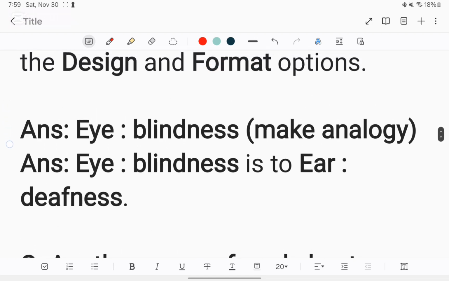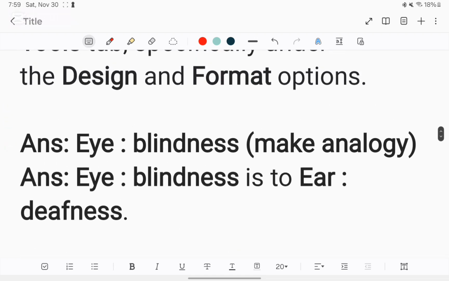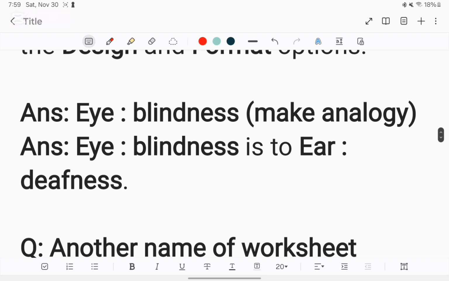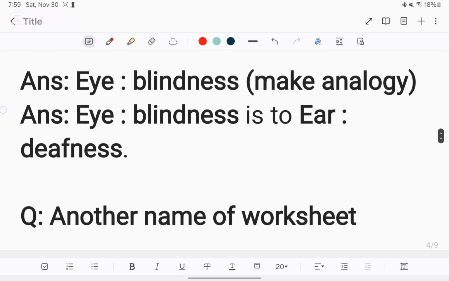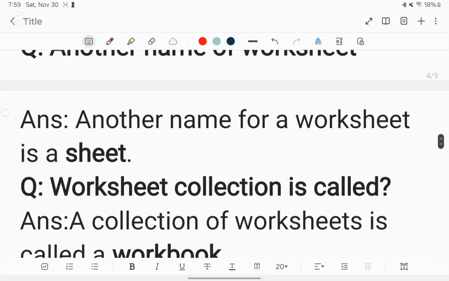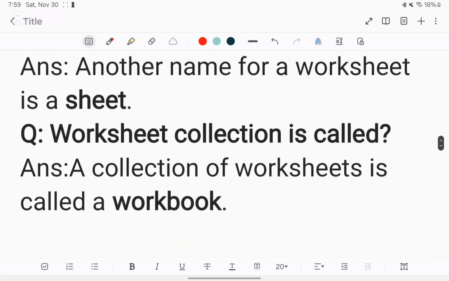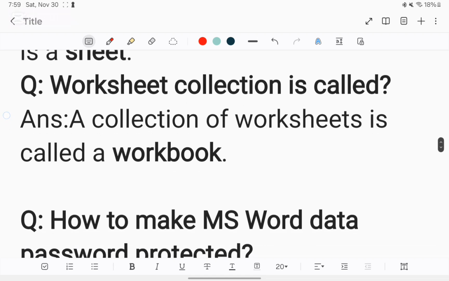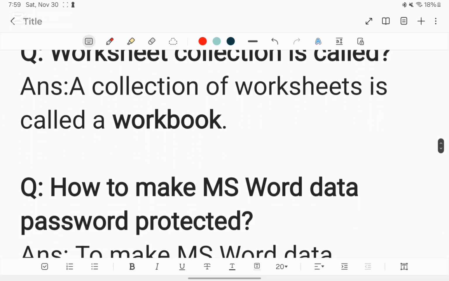Question: Eye blindness, make analogy. Answer: Eye blindness is to ear deafness. Question: Another name of worksheet is sheet. Question: A collection of worksheets is called a workbook.